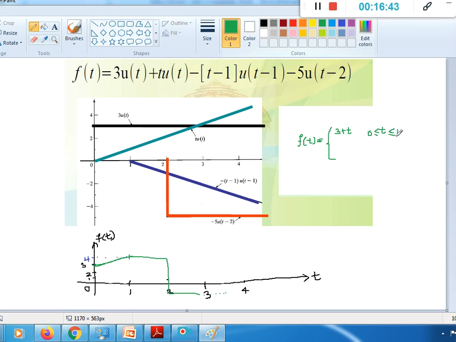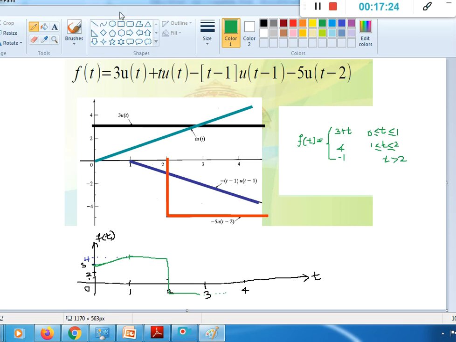When t is in between 1 and 2, its value is constant, that is 4. And thereafter, when t is greater than 2, the value of the signal becomes minus 1. So at 2 the transition takes place and the value of the signal is going to be minus 1.